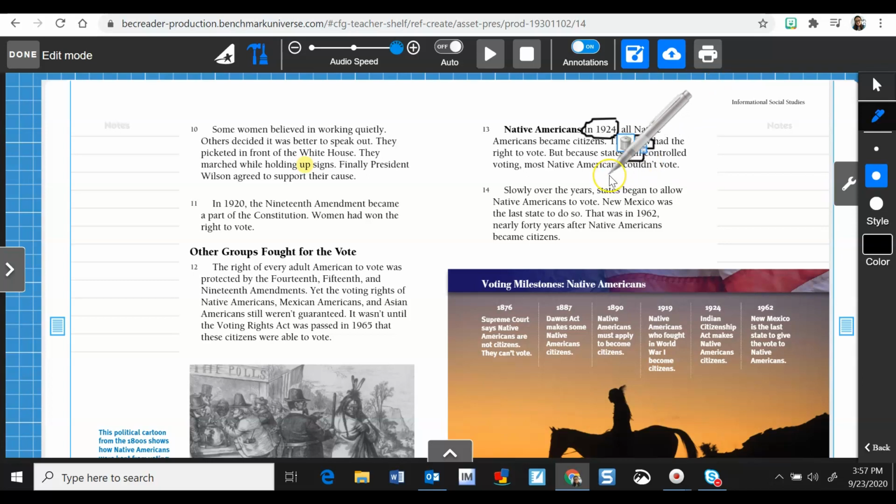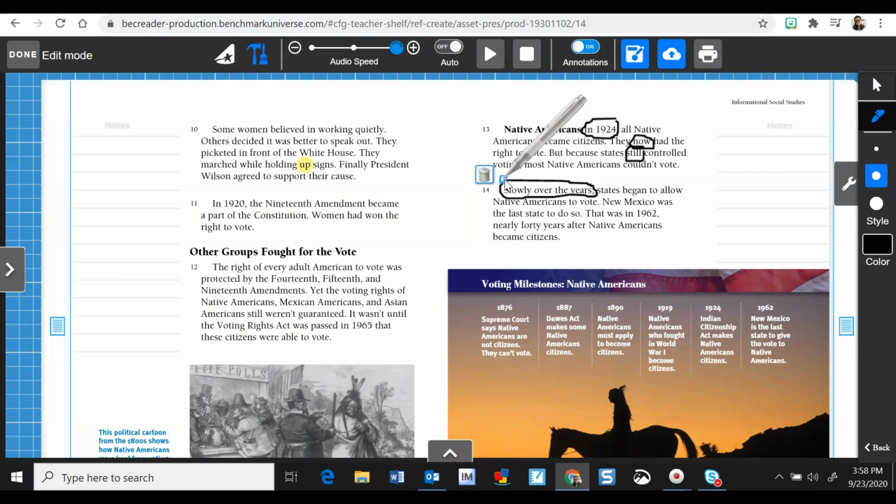And then in paragraph 14, there's a phrase that says, slowly over the years. That's a signal phrase for sequential order because it tells me that little by little, they started to allow Native Americans to vote.